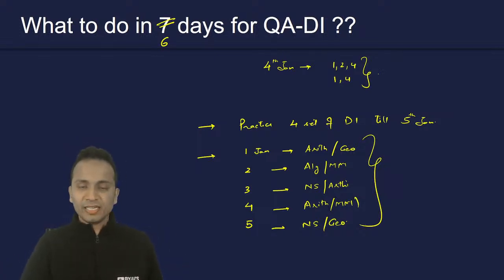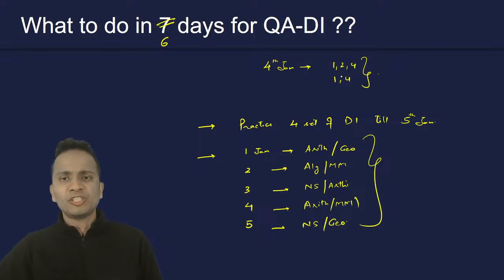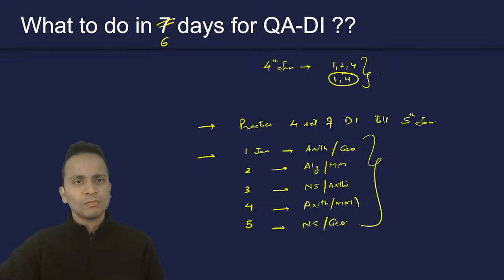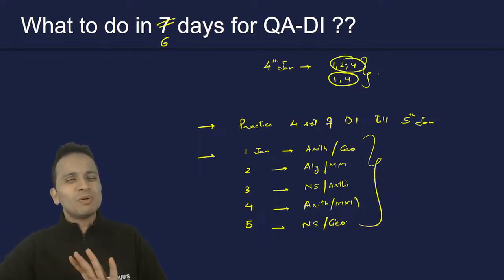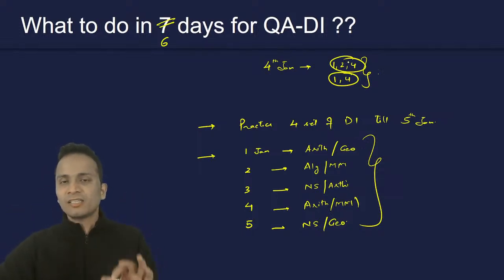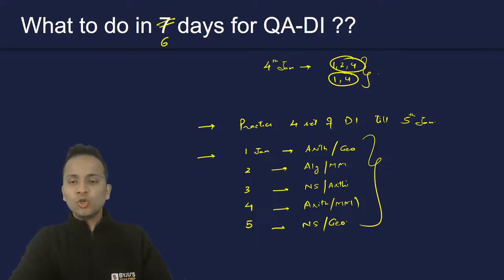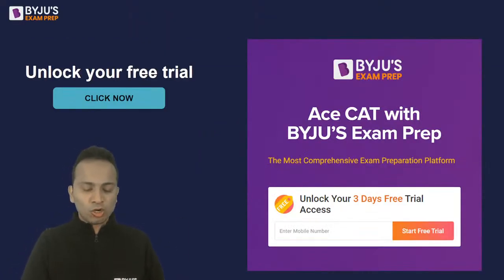Now, anything else you want to ask before I end this session? These are the things that you should be doing in the next few days. How many mocks minimum? Shreyash, minimum 2 mocks you should write in the next 6 days, right? Like I've mentioned, on 1st of January and 4th of January, you can write 2 mocks or maximum 3 mocks: 1st January, 2nd January, 4th January. That's it. Nothing beyond 4th of January. No mocks after 4th of January. Any other question that you want to ask? Please go ahead. Otherwise, we'll call it a day.